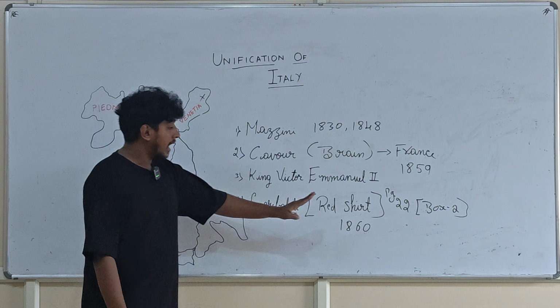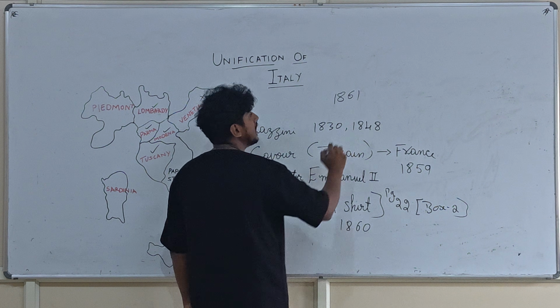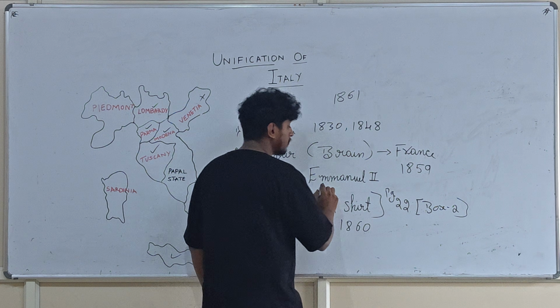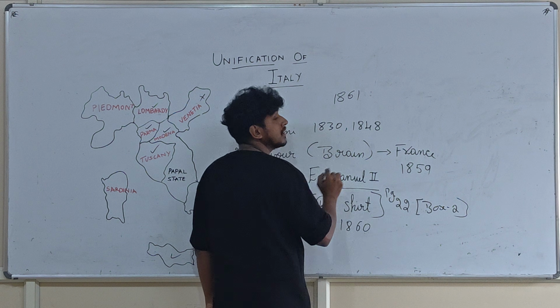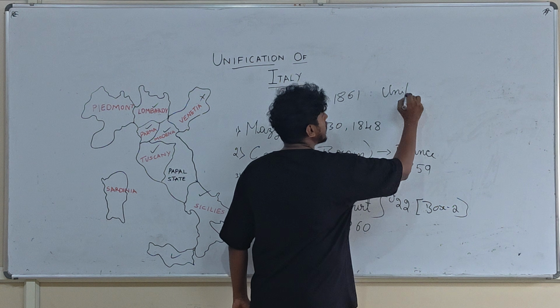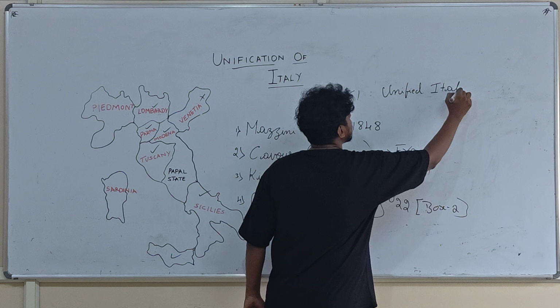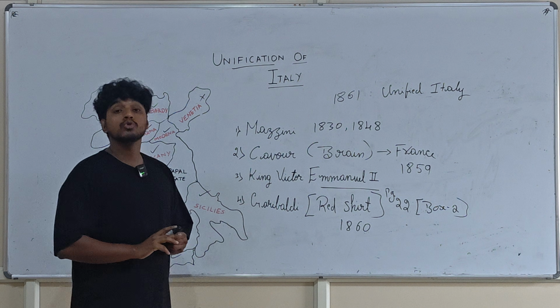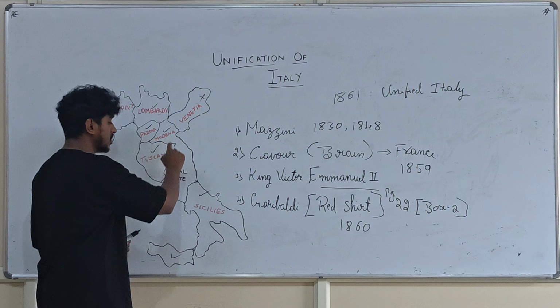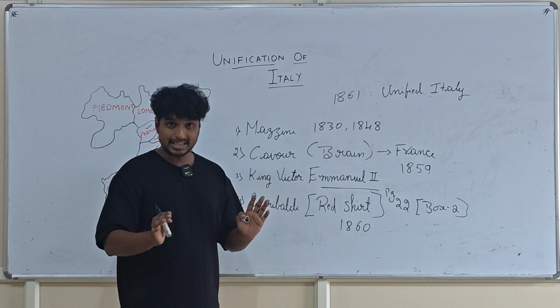Now what happened? After 1860, you should remember the date 1861. In 1861, King Victor Emmanuel declared Italy as the unified Italy. So Italy has still not yet been fully unified. We have 2 more places left out, that is Venetia and Papal State. Those 2 places were not yet included.